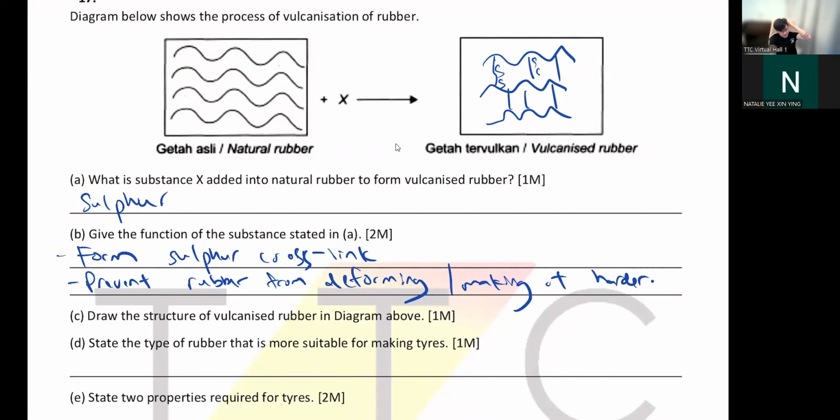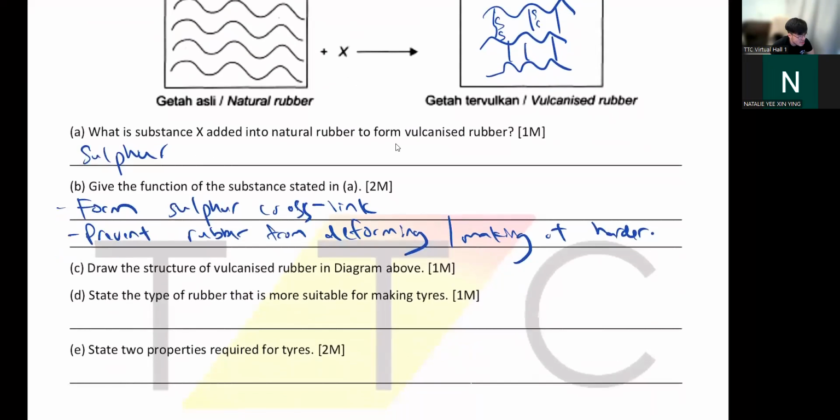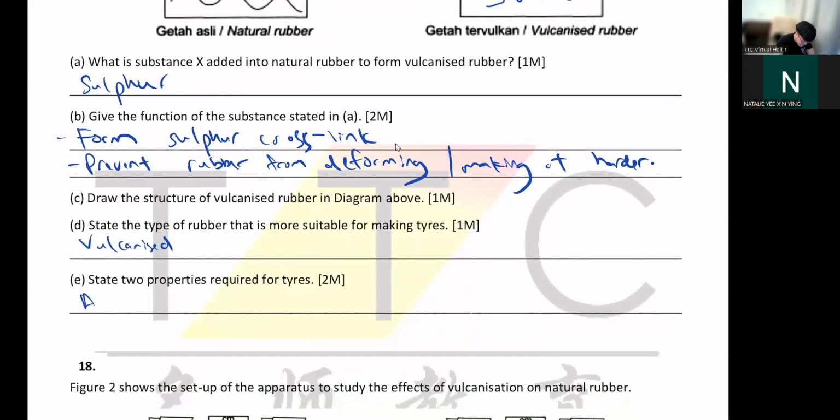You get it stronger or harder. So you just add sulfur. Right, so state the type of rubber that's suitable for making tires. Okay, again, that's your vulcanized rubber. So two properties of requirement for tire. They must be able to withstand heat.